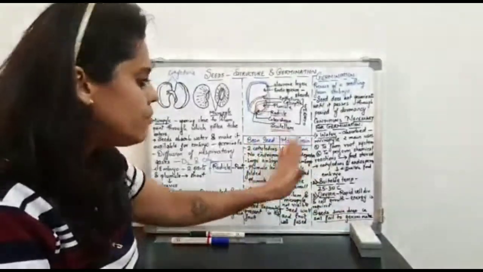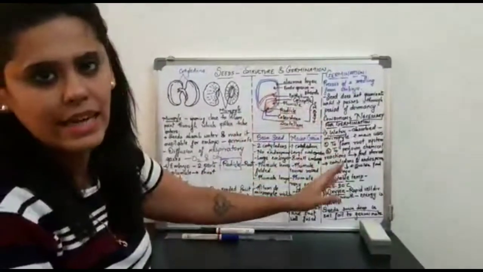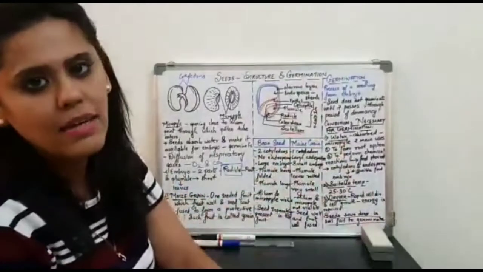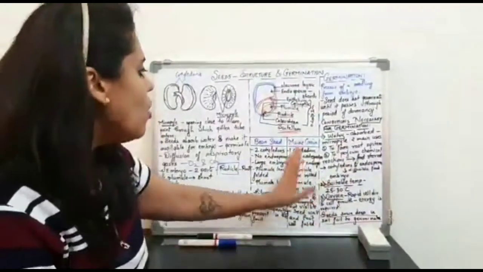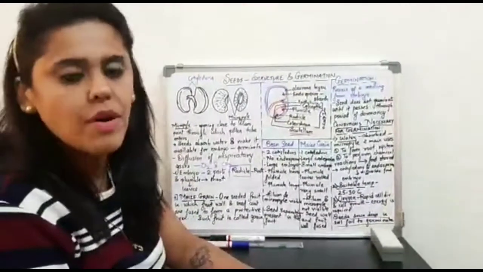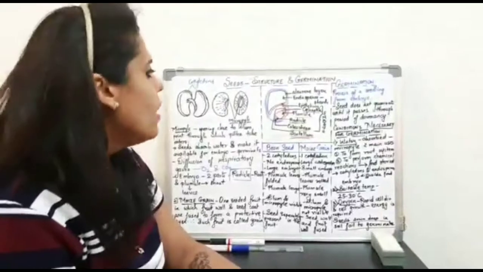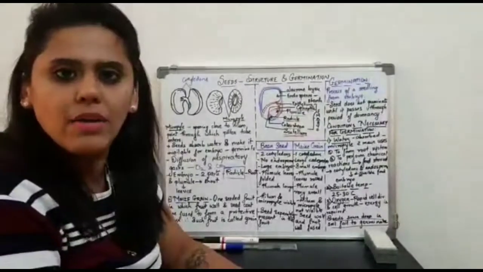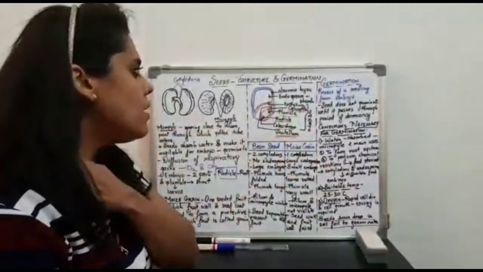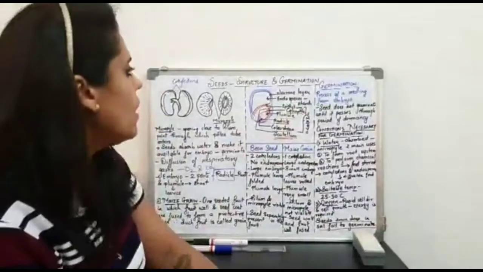So these are the major points of differentiation between the seed and the grain in general, or specifically the bean seed and the maize grain. I hope these concepts related to the structure of a monocot and a dicot seed are pretty clear to you all. That was, I guess, the third part of the chapter which we have covered by now. The fourth part talks about the process of germination.